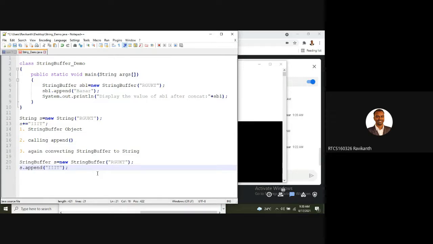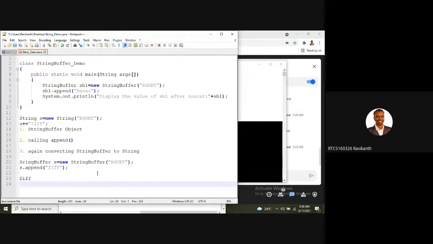If you go with the difference between String and StringBuffer, String is an immutable type, StringBuffer is a mutable type. We make use of the concat method in String, and in StringBuffer you make use of the append method.